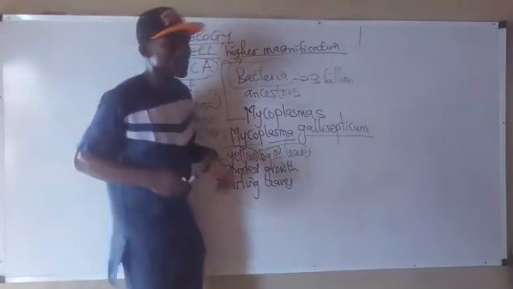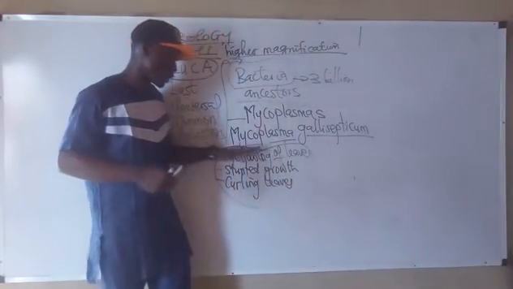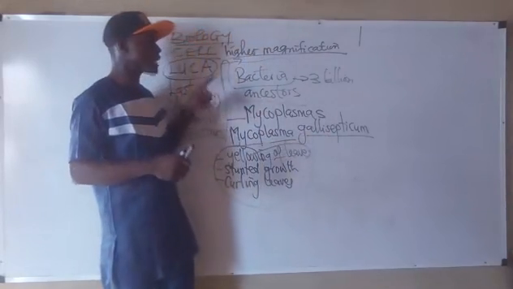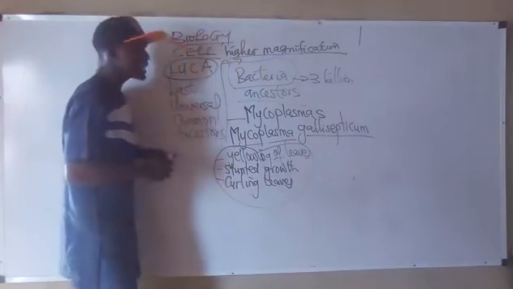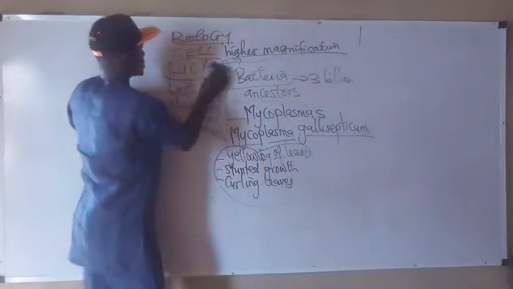So the smallest organisms on Earth are mycoplasmas, Mycoplasma gallisepticum. However, another name for the mycoplasma is called